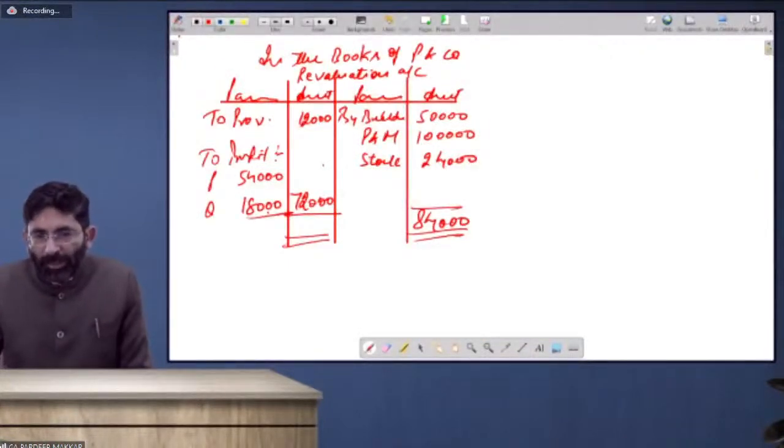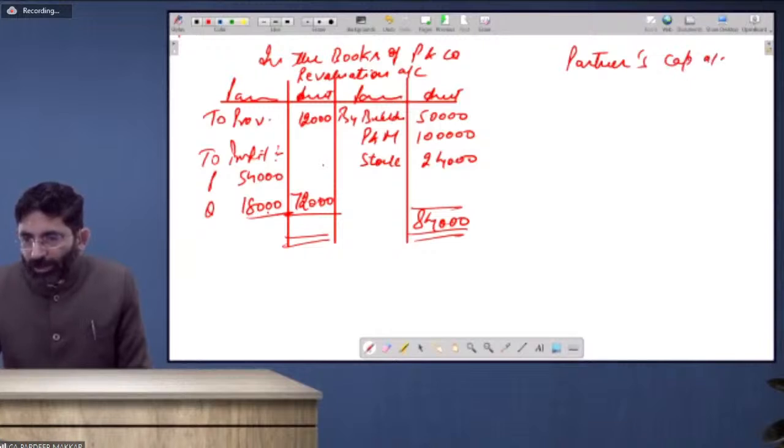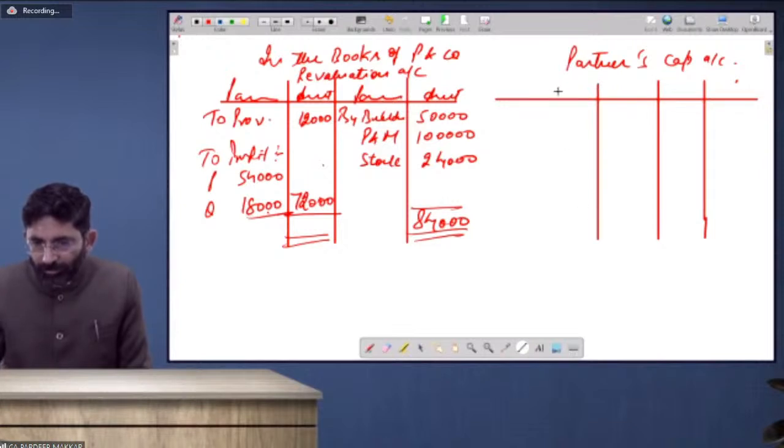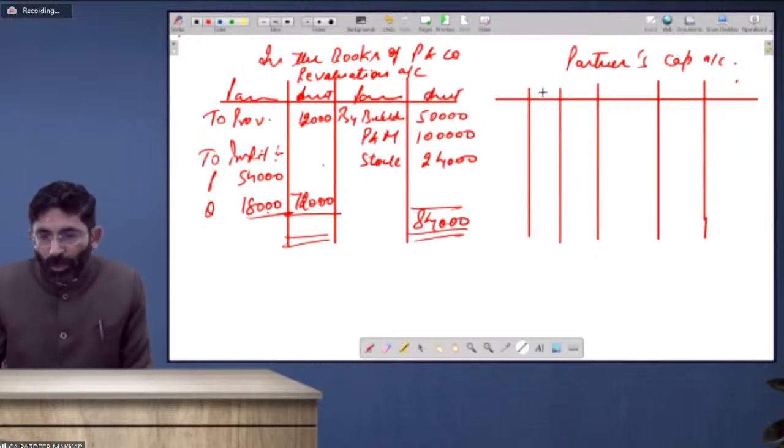Then partners' capital account is to be prepared. Partners' capital account. Check your speed. Could you prepare it with speed or not? We have maximum 5 minutes to solve it. Fast.